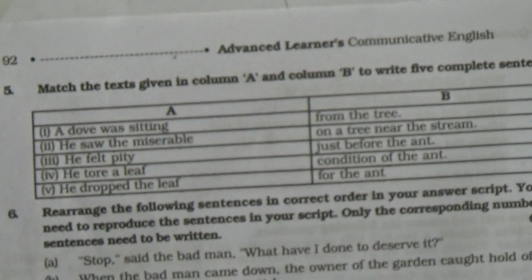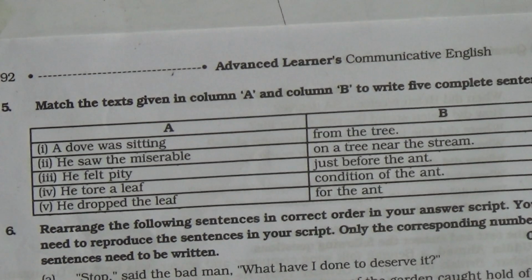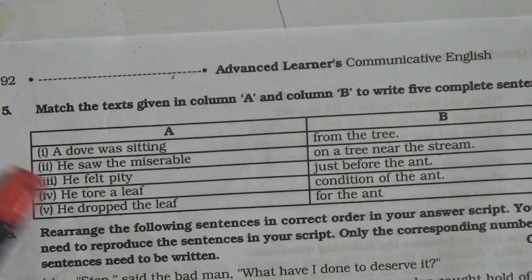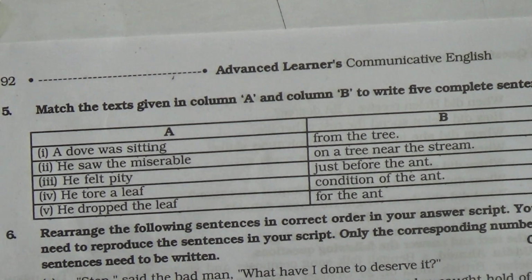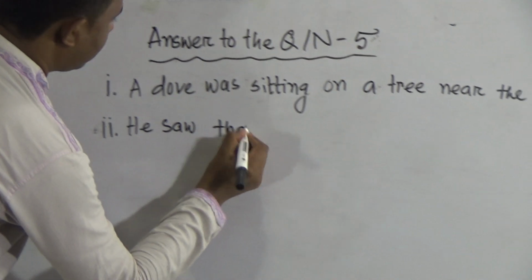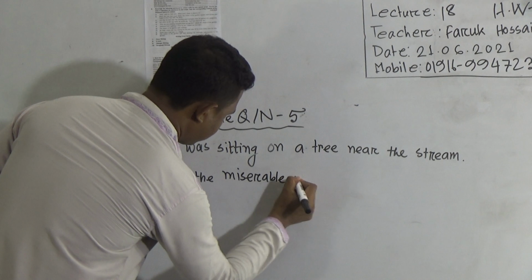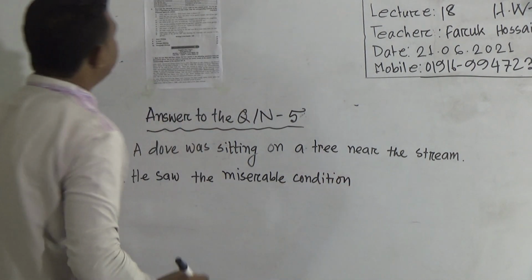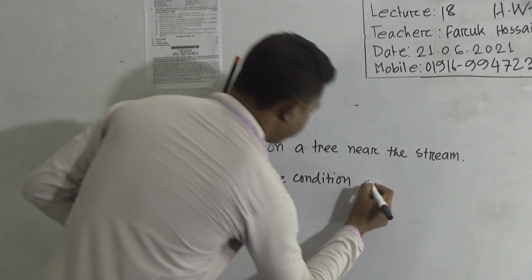So Roman 2 would be given. Dear students, although Roman number is given here, you are bound to write the Roman number here. Although Roman number is given, you are not allowed to write A, B and C. He saw the miserable condition of the ant.